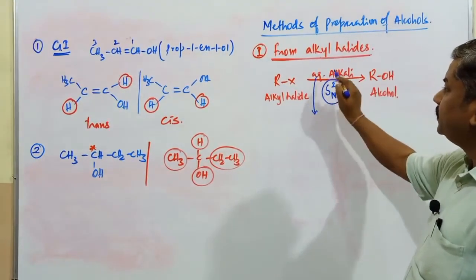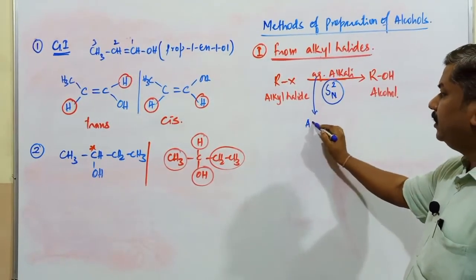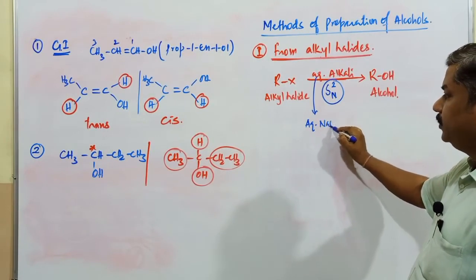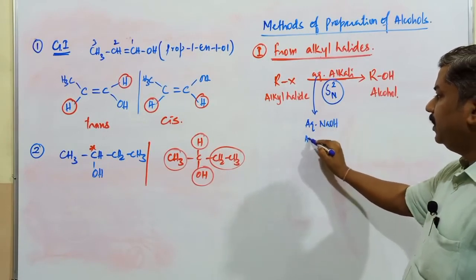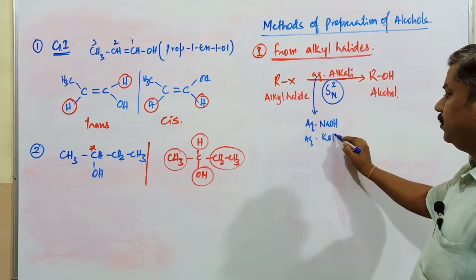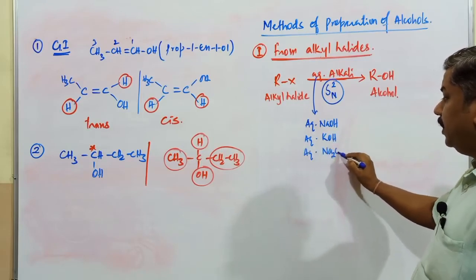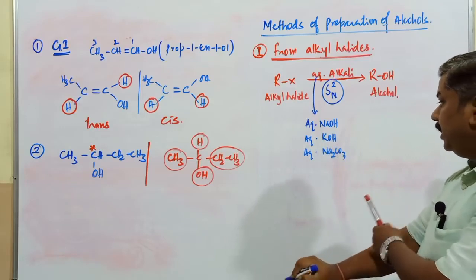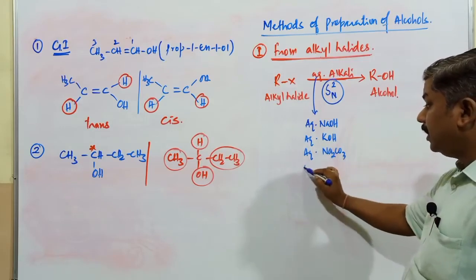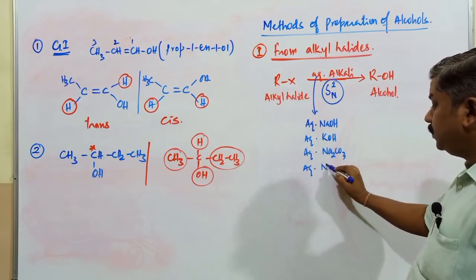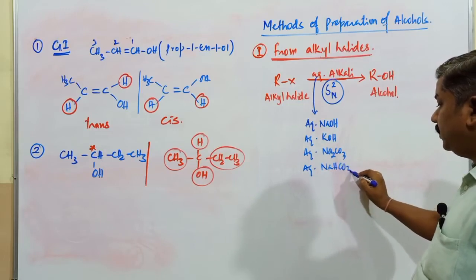What are the different types of aqueous alkali which are used here? It is aqueous NaOH, right? Next one aqueous potassium hydroxide. Next one aqueous Na2CO3, sodium carbonate. These are metal hydroxides, metal carbonates. Aqueous sodium bicarbonate, NaHCO3.